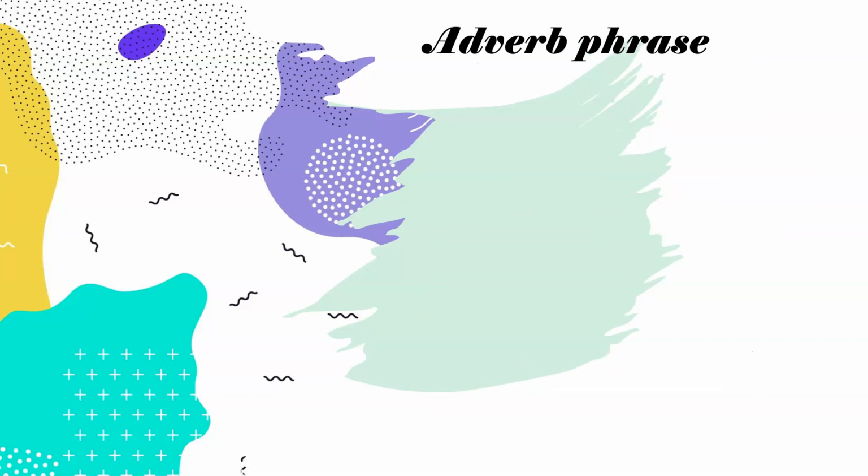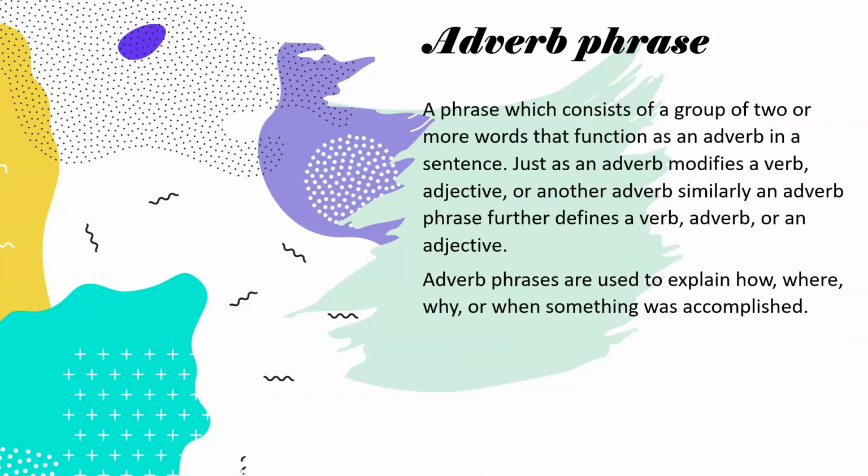Adverb phrase. A phrase which consists of a group of two or more words that function as an adverb in a sentence. Just as an adverb modifies a verb, adjective, or another adverb, similarly, an adverb phrase further defines a verb, adverb, or an adjective. Adverb phrases are used to explain how, where, why, or when something was accomplished.